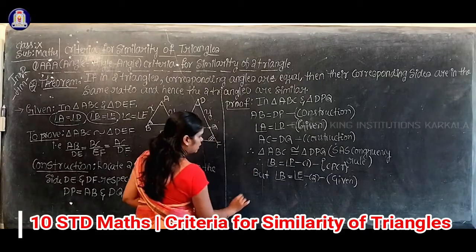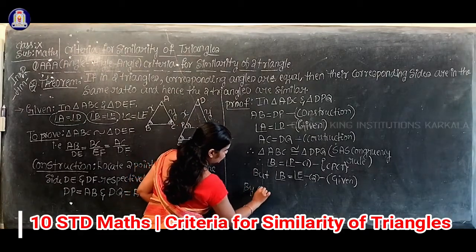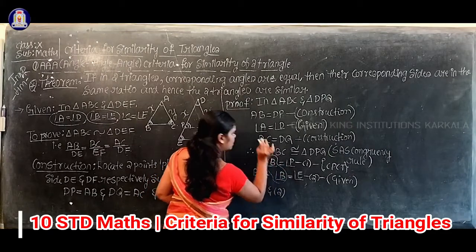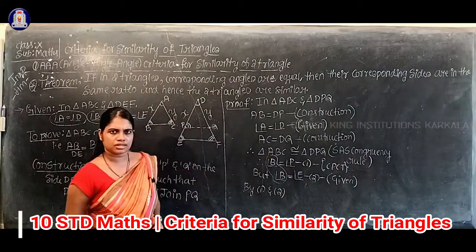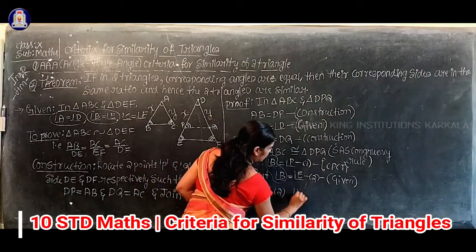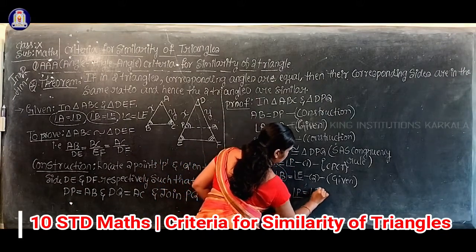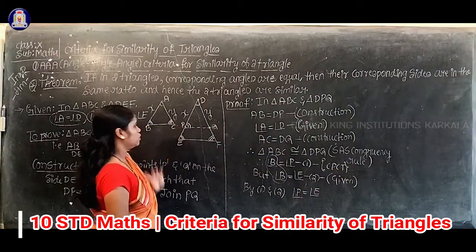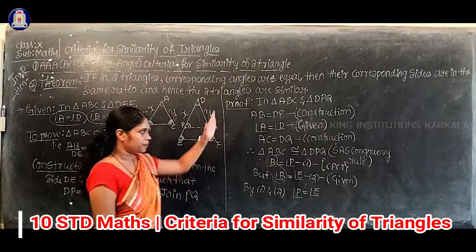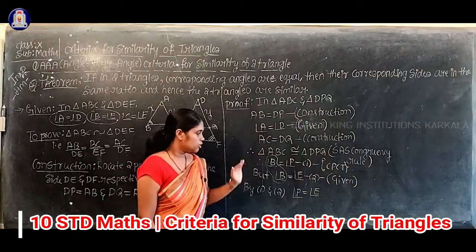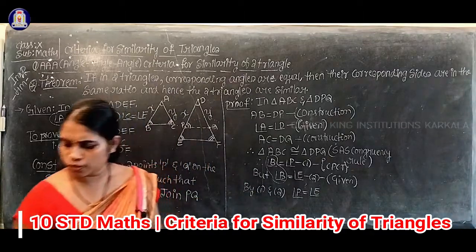By equation 1 and equation 2, your left hand side term is the same, isn't it? So therefore, can you say angle P is equal to angle E? Yes, therefore angle P is equal to angle E. So till here understood, right? This is important. Next we'll continue this proof.